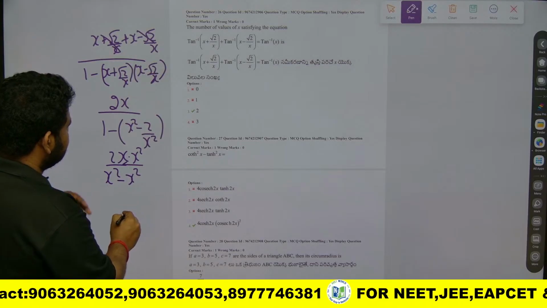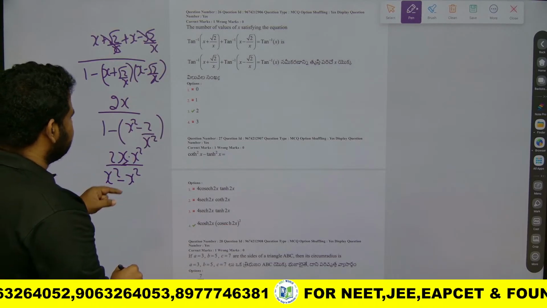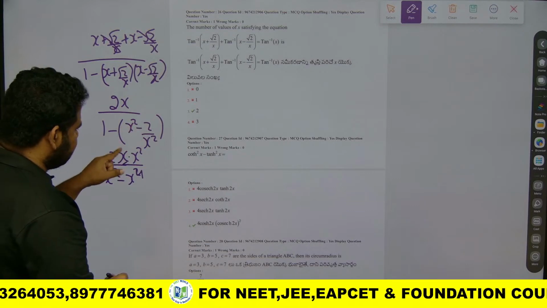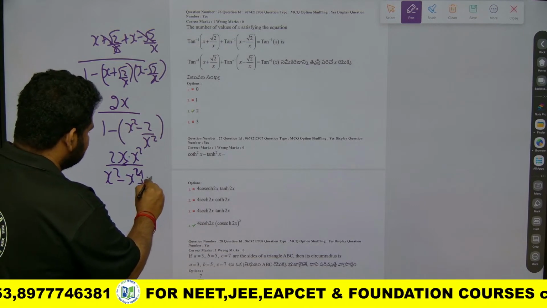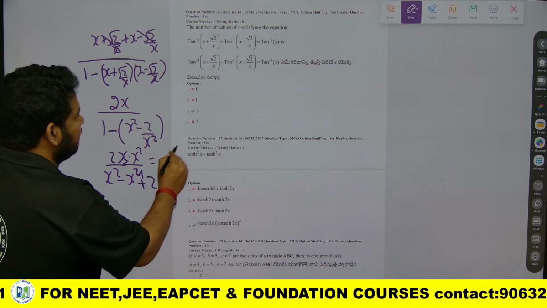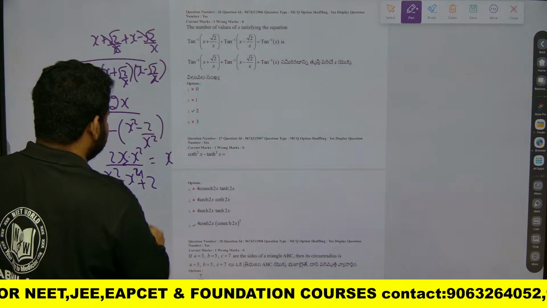Okay, x square minus what is this? x square minus 2 by x square. So this will be x to the power of 4, minus x square plus 2. Okay, x square minus x to the power of 4 plus 2. This will be equal to what? This will be equal to x.